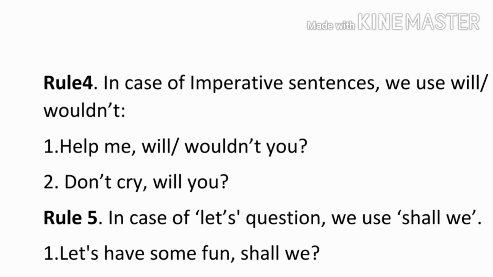Now, rule number 4 and 5. Both the rules are important. Mark them important. In case of imperative sentences, we use will or won't. For example, help me. Will you or won't you? In an imperative sentence, we can use both negative and positive question tags. Don't cry. Will you?